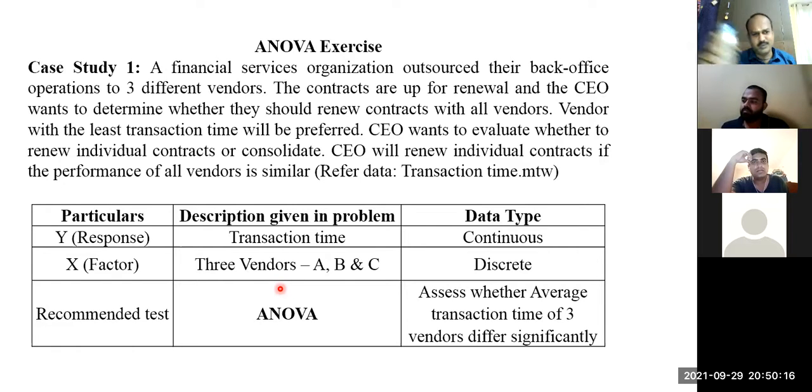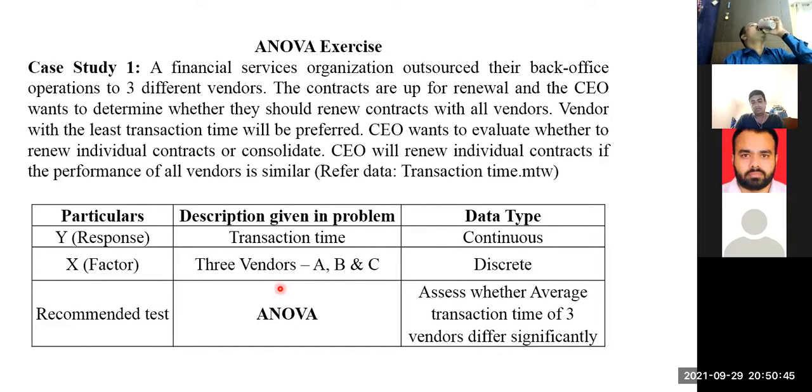Repeatability is the variation within. Particularly, repeatability is a word used in measurement error only. Yes, sir. But the concept is used in all standard deviation, right? For example, in manufacturing, within batch variation. I think I talked about it in the control chart. Sir, suppose I am producing one component and the lot size is 100. Within that batch, whatever variation comes, that comes under repeatability. Yes, instead of calling it repeatability, you call it within batch variation.